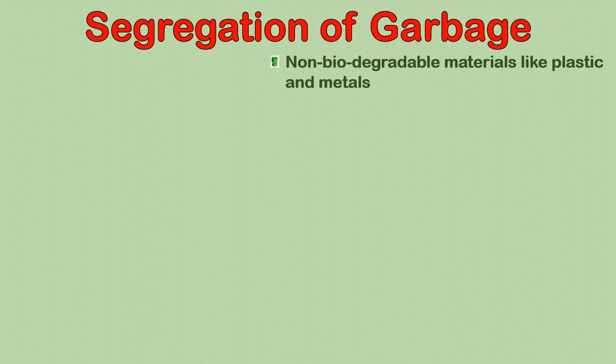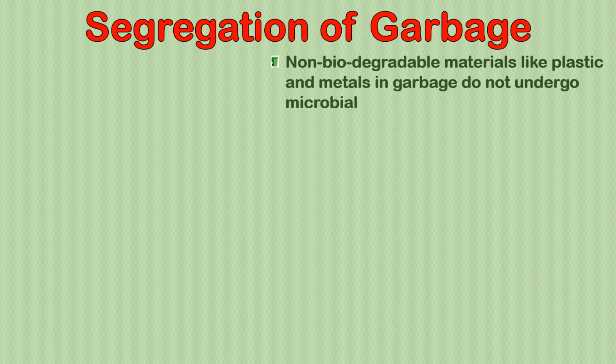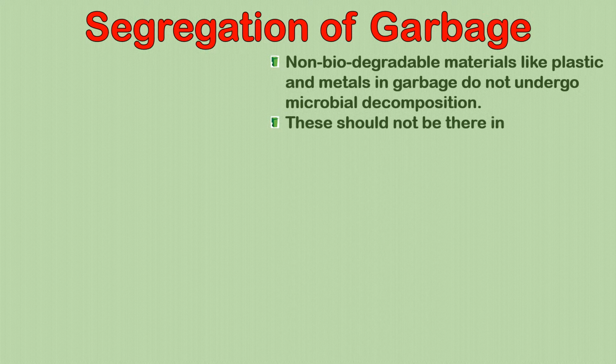First of all, we need to segregate or put different types of garbage in different bins. Non-biodegradable materials like plastic and metals in garbage do not undergo decomposition by microbes. Microbes can decompose organic matter that comes from plants and animals. Metals and plastics are not biodegradable by microbes. These should not be there in garbage. They should be segregated, separated. Bottles, metals separately and degradable waste separately.